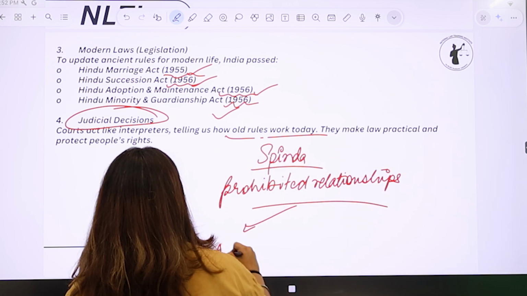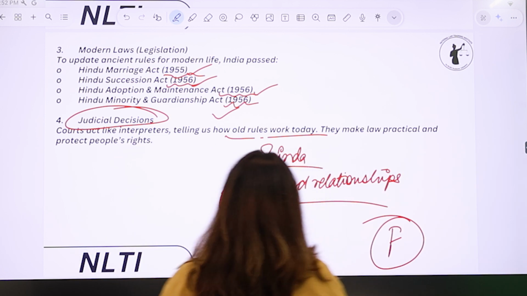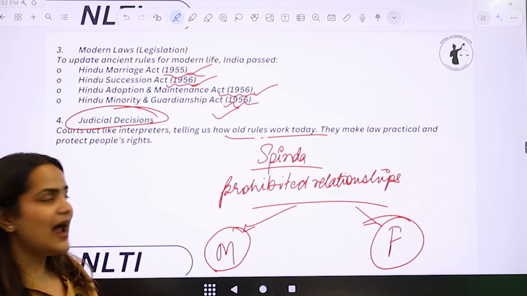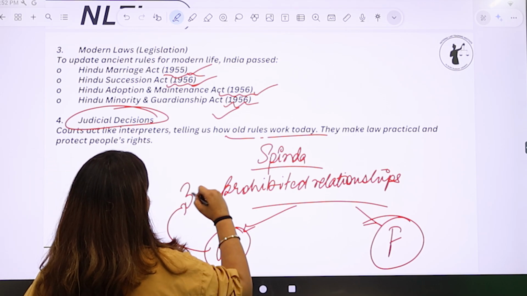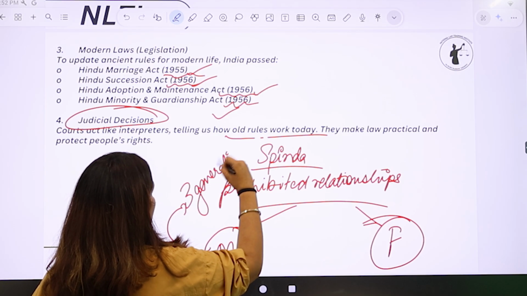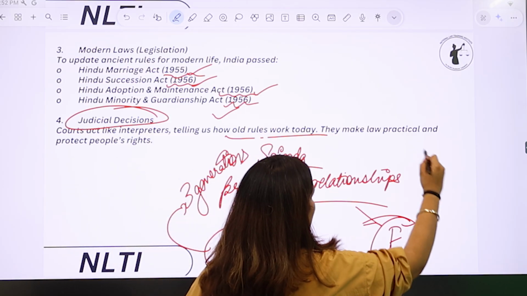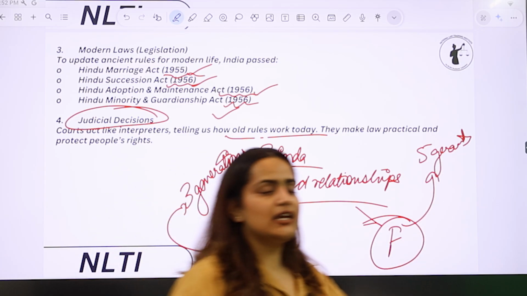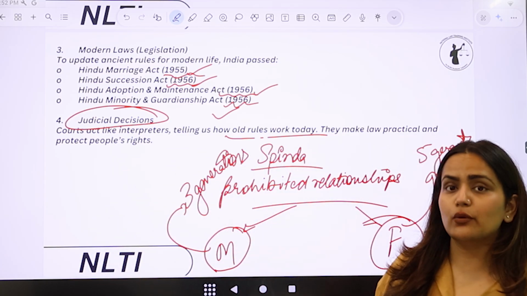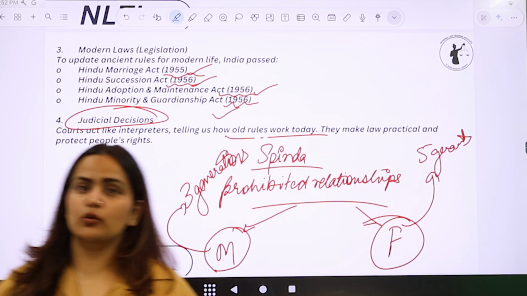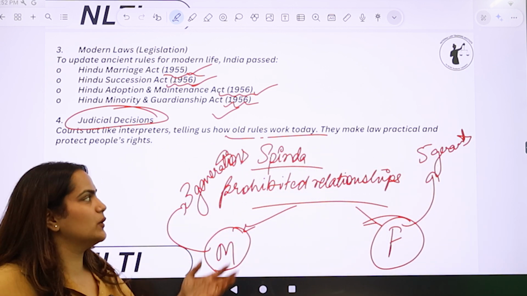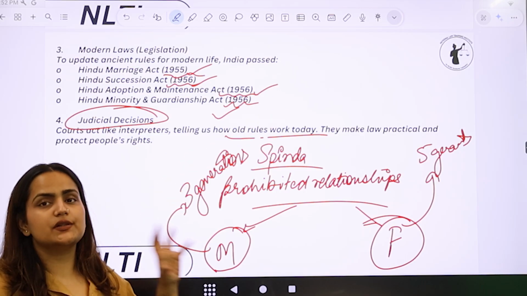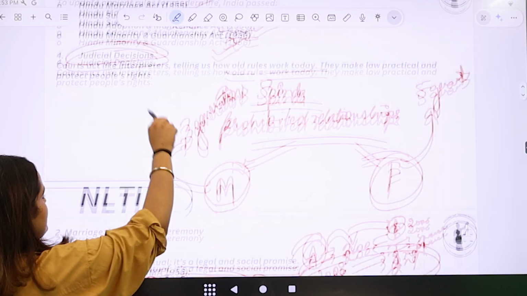So, from the mother's side and from the father's side, you need to remember this कि दोनों साइड की फैमिलीज को देखा जाता है स्पिंदा रिलेशनशिप्स में, right? And usually from the mother side up till 3 generations and from the father side up till 5 generations the person cannot get married. For example, a boy cannot get married to his dadi, to his mother, to his nani, to his great-grandnanny, right? This is what you need to remember here. So up till 5 generations in the father's side and up till 3 generations in the mother's side. I hope this is clear. These are known as spindas.